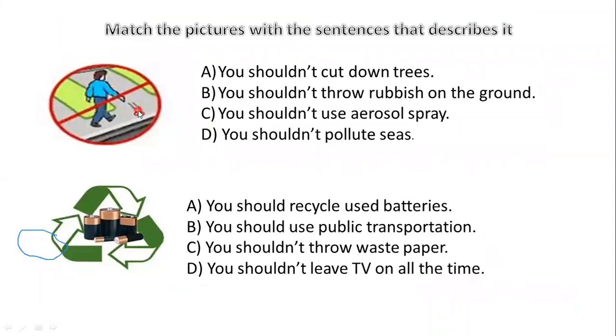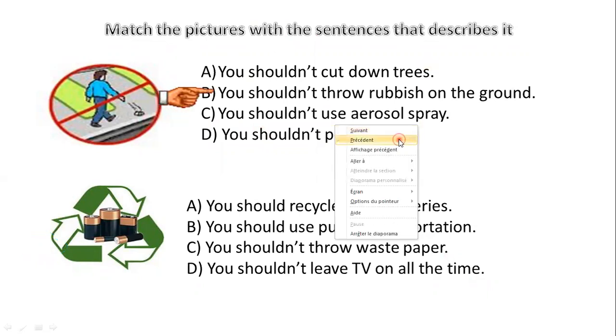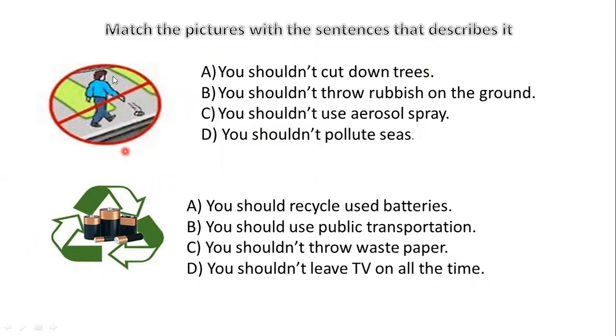Now I want you to match the pictures with the sentence that describes it. This one is doing a bad thing. You shouldn't cut down trees. You shouldn't throw rubbish on the ground. You shouldn't use an aerosol spray, perfume. You shouldn't pollute seas. What is the bad behavior that this man is doing that he shouldn't do? Very good. B, you shouldn't throw rubbish on the ground. Bad human being.